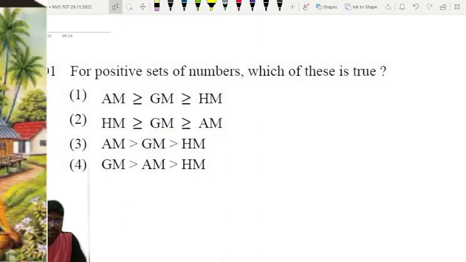So already we have solved 60 questions and the last 20 questions are remaining, that is from question number 101 to question number 120. These last 20 questions we will solve in this video and then we will finish this question paper. So without delaying, let us move to the screen.